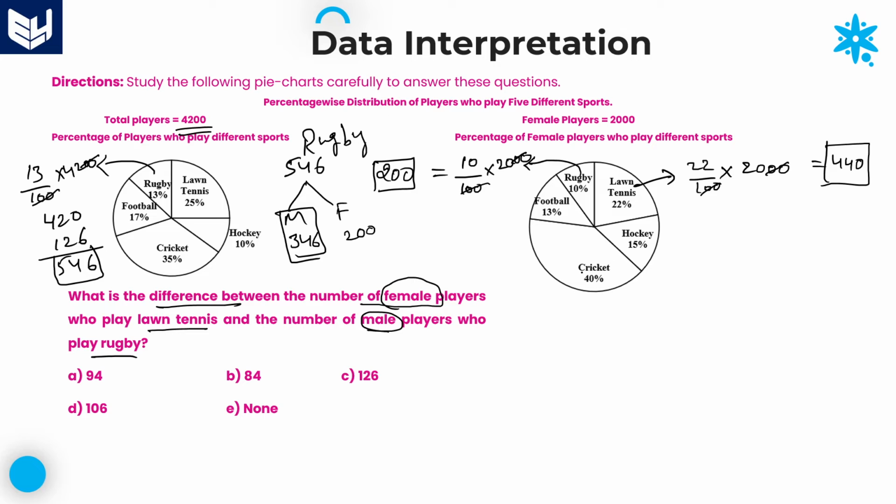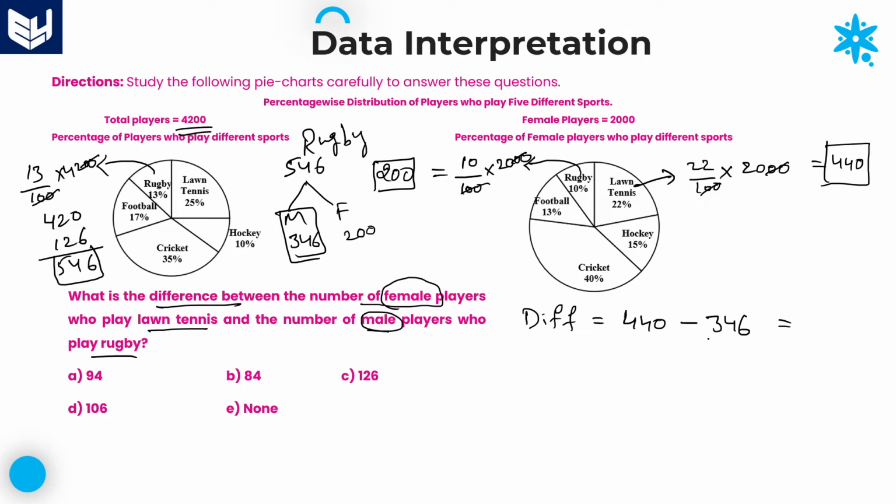So the question he is asking is, what is the difference between female players who are playing lawn tennis, that is 440, minus the number of male players who are playing rugby, that is 346.